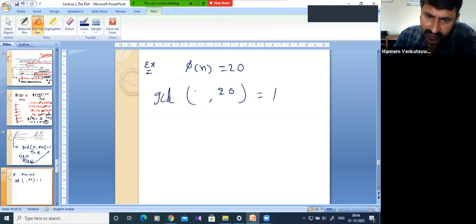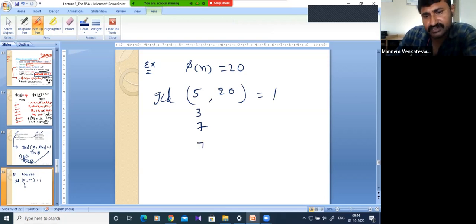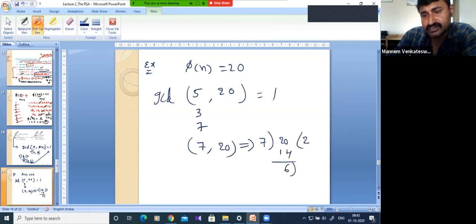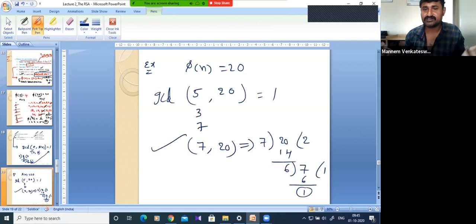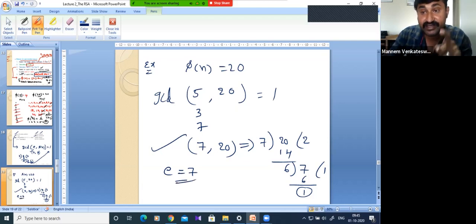I can choose 5, I can choose 3, I can choose 7, I can choose any number. Generally we will go for the prime numbers. Suppose if I take 7 and 20. So divide 7 twos are 14, remainder 6, then 7. So 6 ones are 6, the remainder is 1. So now 7 and 20, yes, the GCD of this will become 1. So that means we can choose E is equal to 7 in this case, if pi of n is equal to 20.